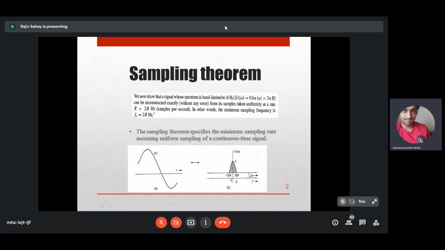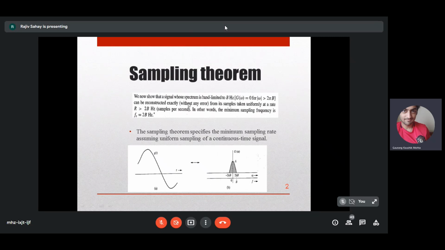It is not centered at some frequency here. So you have come across modulation, right? You take a baseband signal and you modulate it and you put the spectrum at some carrier frequency, that is FC. That means the baseband signal will be riding a carrier signal, and the spectrum will be centered around FC. It will be FC plus B hertz and minus B hertz. So we are not discussing sampling those kinds of signals. We are only discussing sampling baseband signals where the spectrum is centered around the origin. Please make a note of whatever I'm saying.